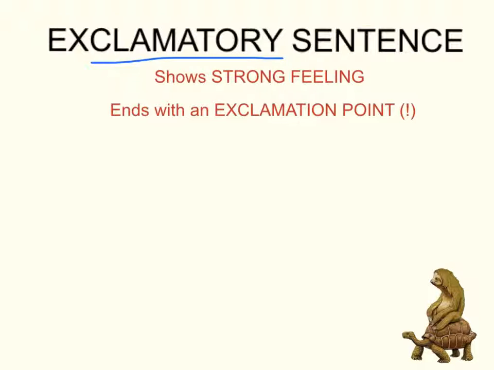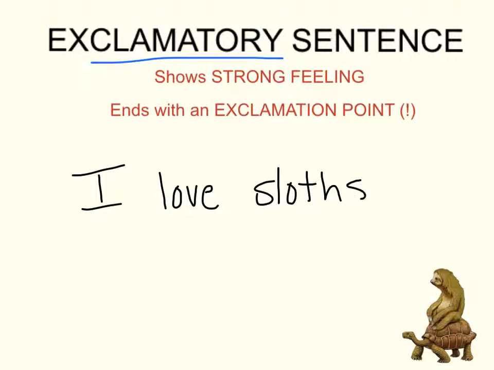Okay? So an example of that would be, I love sloths. So notice a couple things. One, I started with a capital. I don't capitalize the entire sentence, even though I'm showing passion. I don't need to capitalize every letter. And I end with an exclamation point. And I'm showing passion. I'm showing strong feelings because I'm using the word love. This is an exclamatory sentence.